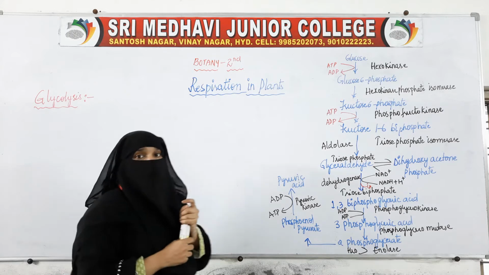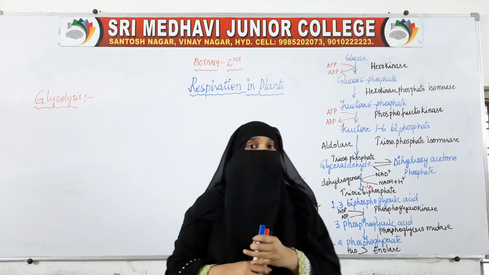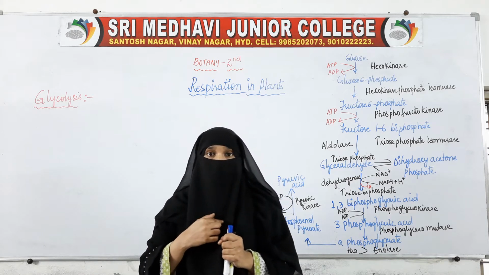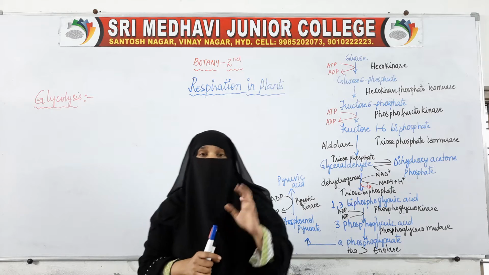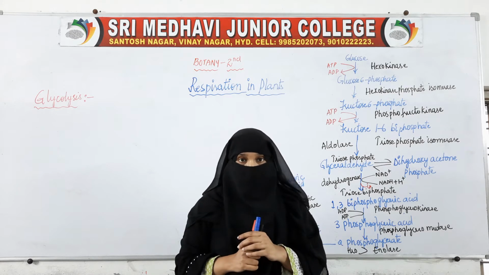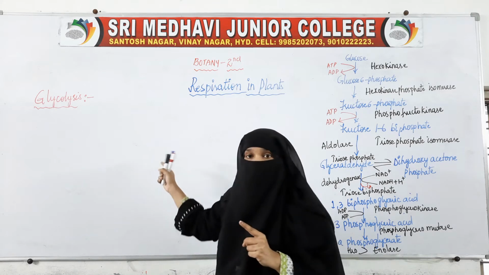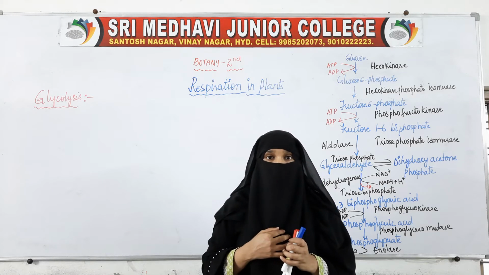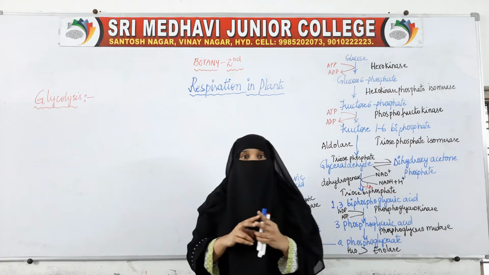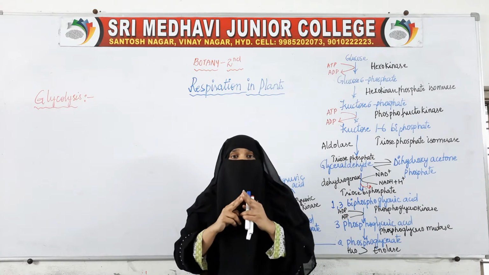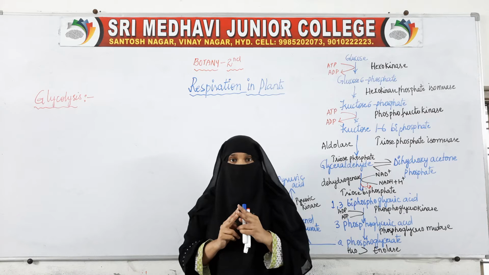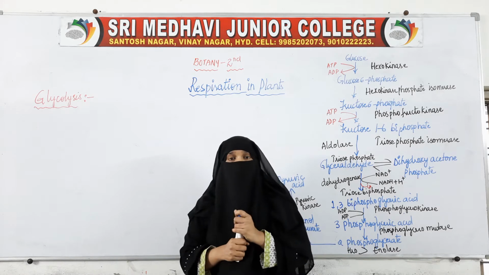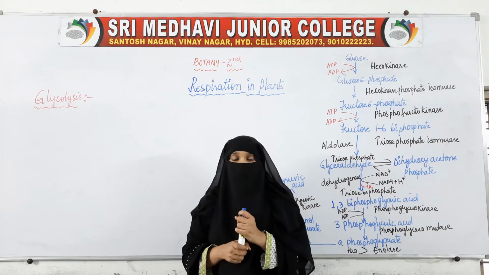And children, remember, this is a very important long answer. In this lesson we have two very important long answers. One is glycolysis and another is the Krebs cycle, the next step of respiration. So glycolysis and Krebs cycle, these two are the very important long answers. So listen carefully, understand properly and learn this answer very well.